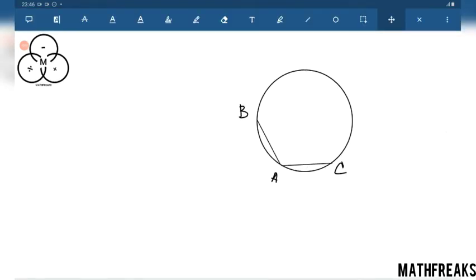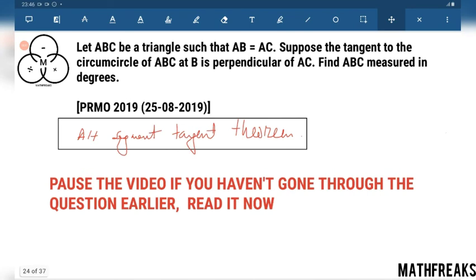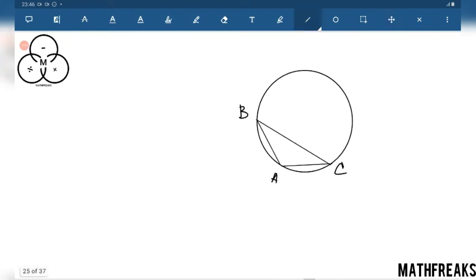AB equals AC. Suppose the tangent to the circumcircle of triangle ABC at B is perpendicular to AC.